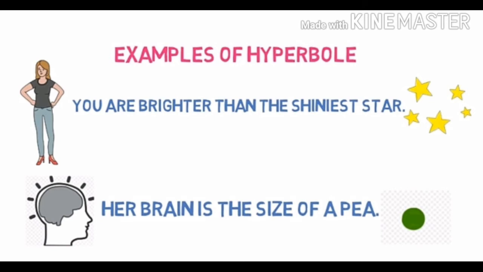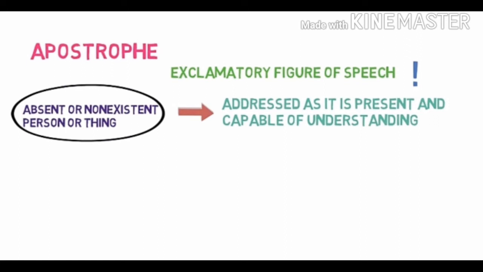Let's continue with the next figure of speech, that is apostrophe. Apostrophe is a figure of speech where an absent or non-existent person or thing is addressed as if it is present and capable of understanding. It is an exclamatory figure of speech, as an exclamation mark is used here. Let's look into some of the examples of them.